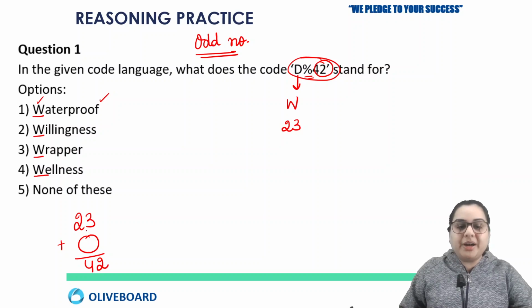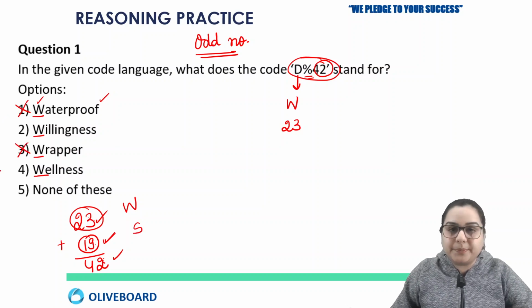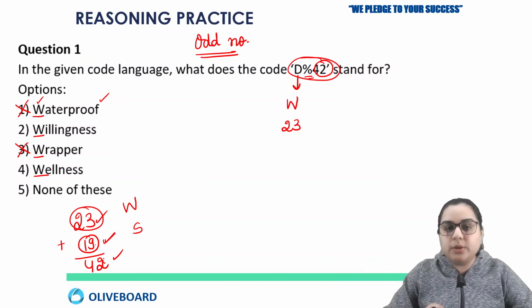So 23 added with whom will become 42? Since the sum of these two will be 42, and 23 we already know, we are going to take the difference of both, and that will be 19. So if 23 is for W, then 19 represents S. So that means your first and third options are wrong. Now we know the word should start with the alphabet W and end with the alphabet S.